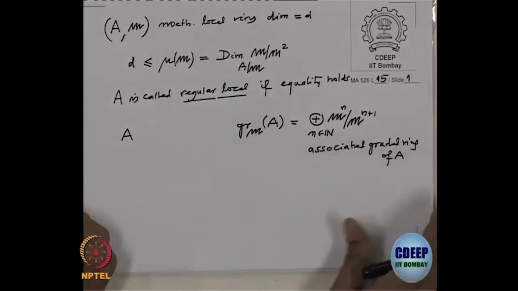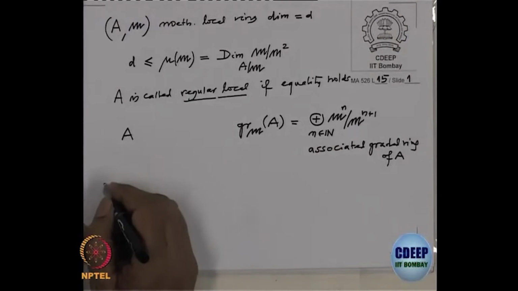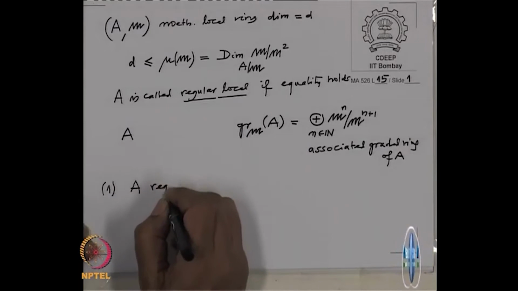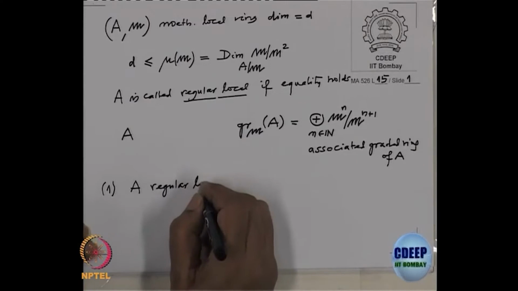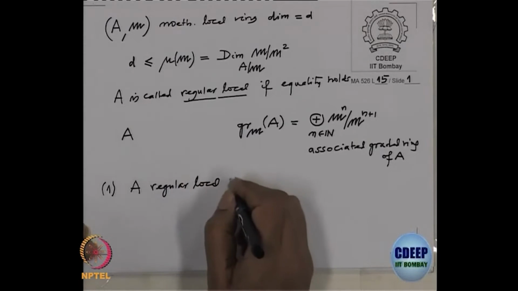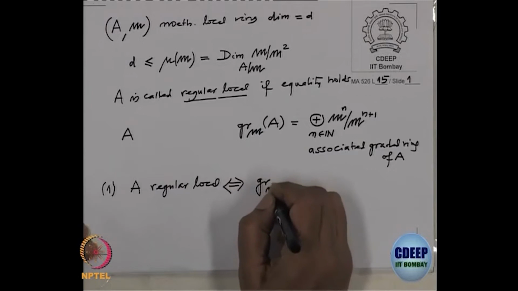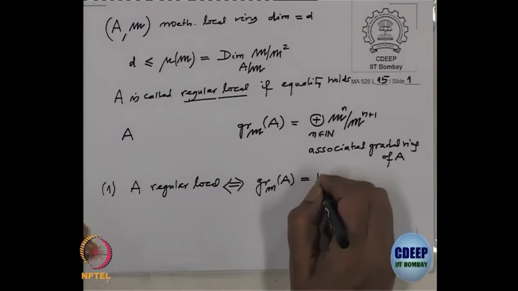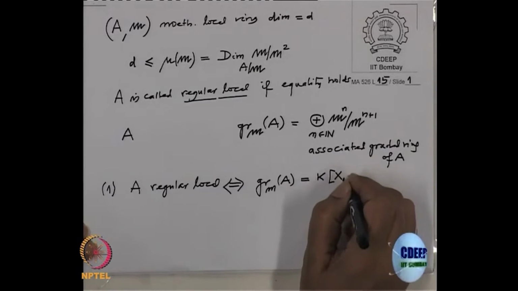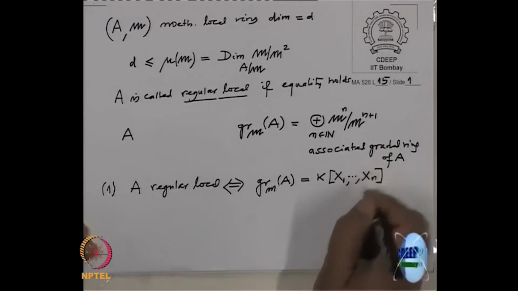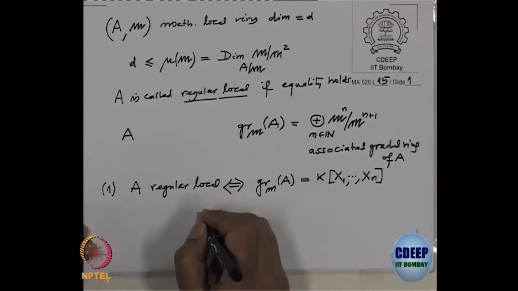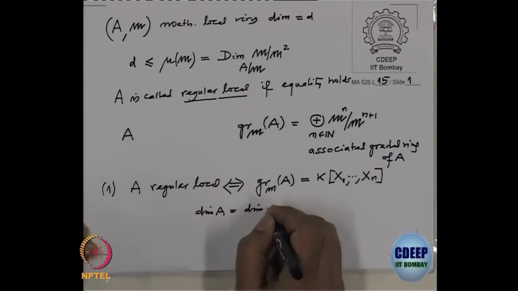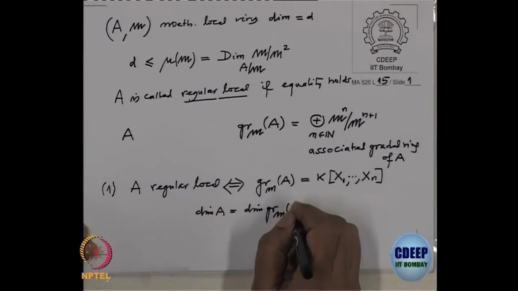So, we have used these two things. Namely, A is regular local is equivalent to saying the associated graded ring is a polynomial algebra over the residue field. This we have proved by using dimension of A equal to dimension of the associated graded ring.